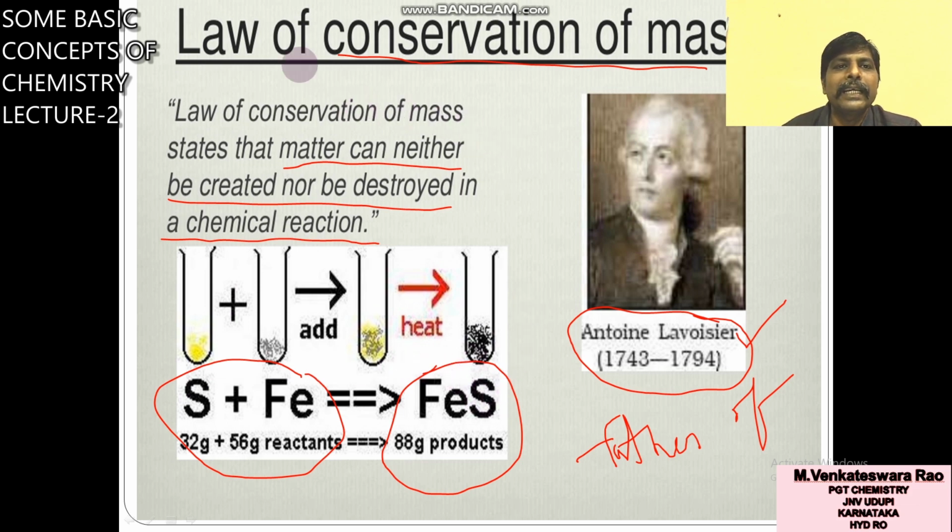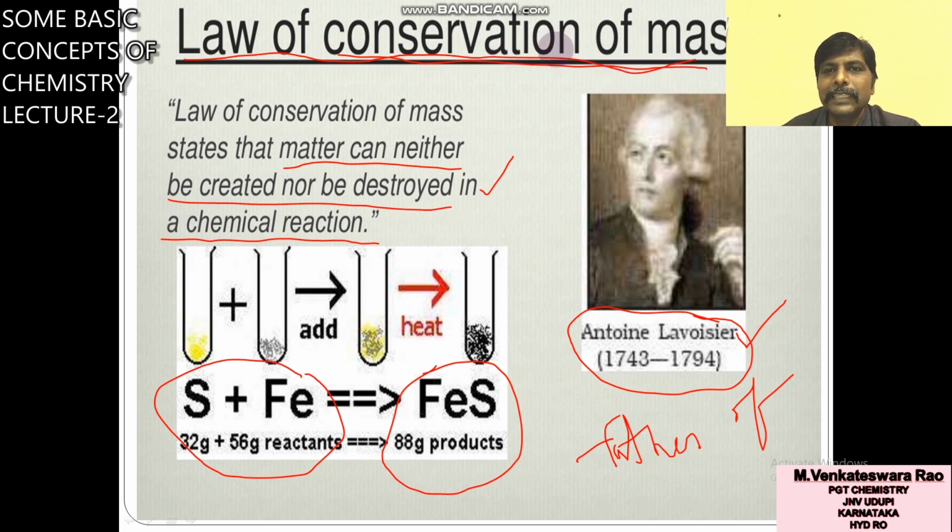This law will again come in another chapter. During balancing of a reaction, a chemical reaction is balanced by using this law only. In exams they will ask: an unbalanced chemical reaction is against which law? The law of conservation of mass.